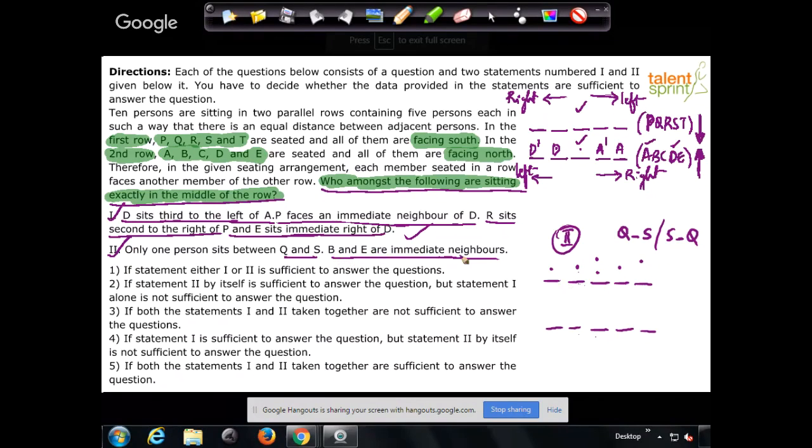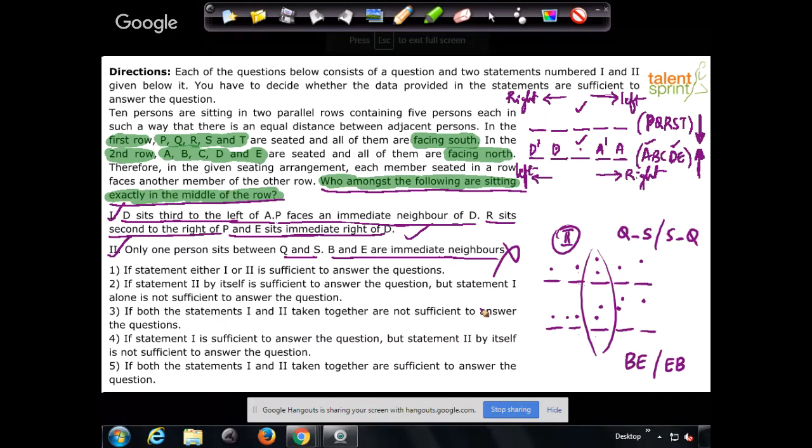Then the next point is B and E are immediate neighbors. That again means it can be BE together or EB together. I mean, both orders are possible. So 8 possibilities here. Will that help us find out who's sitting in the middle of the row? No. There are multiple possibilities and there's no other data given to us. So clearly statement 2 alone is not going to be sufficient.